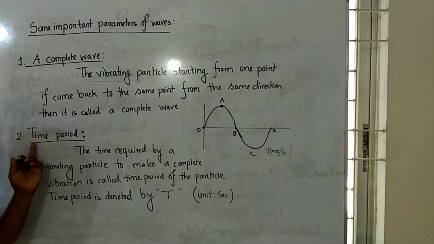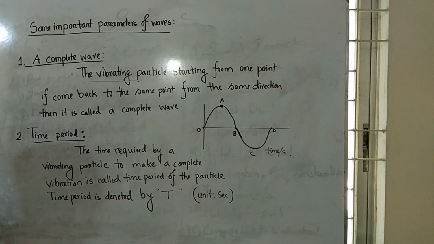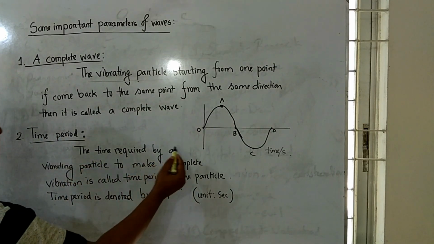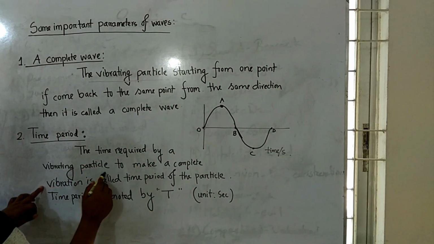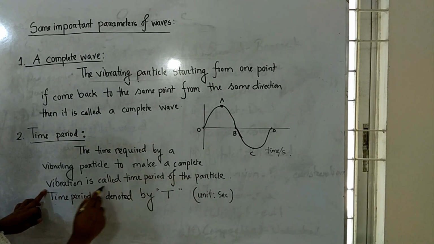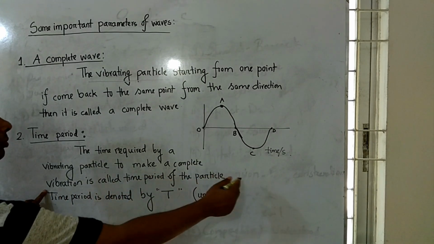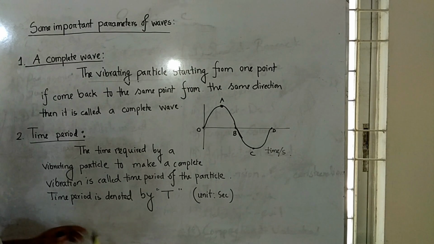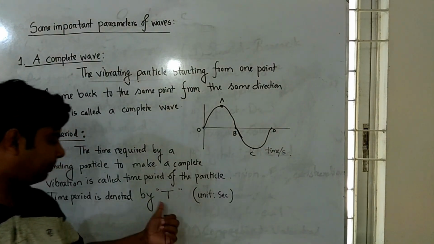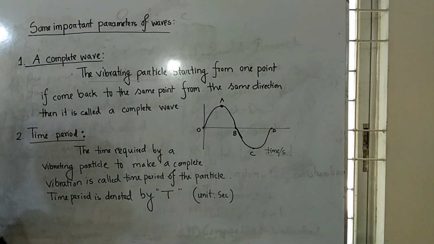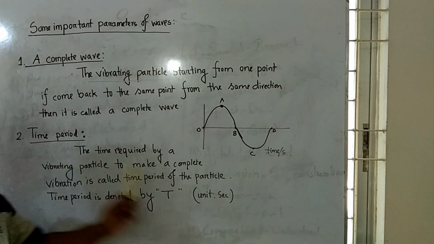Second parameter, time period. The time required by a vibrating particle to make a complete vibration is called the time period of the particle. Time period is denoted by capital T. The SI unit of time period is second.